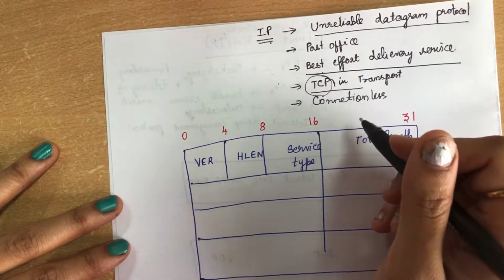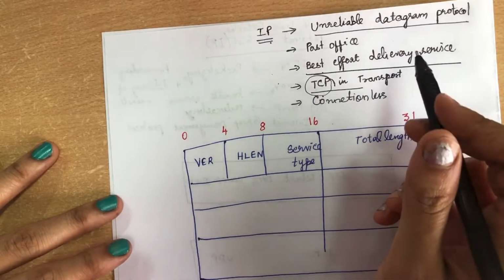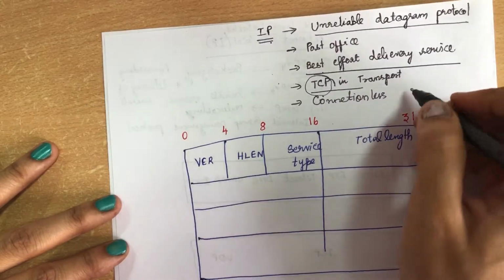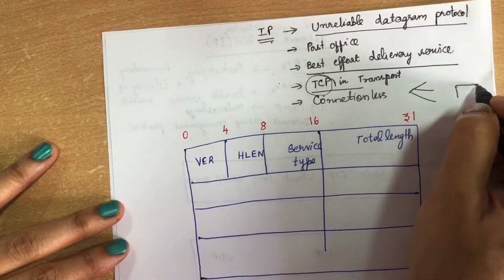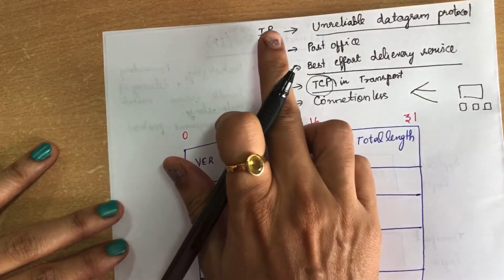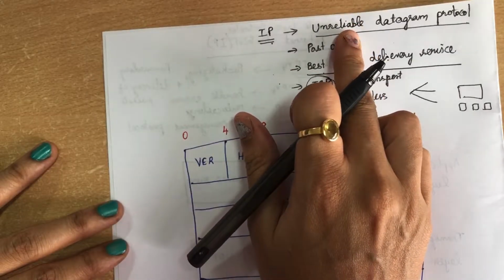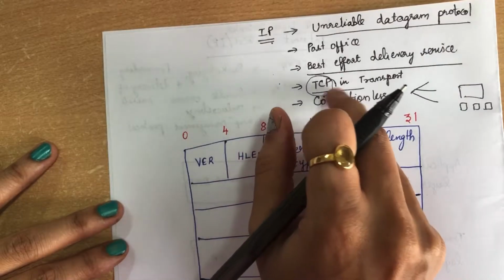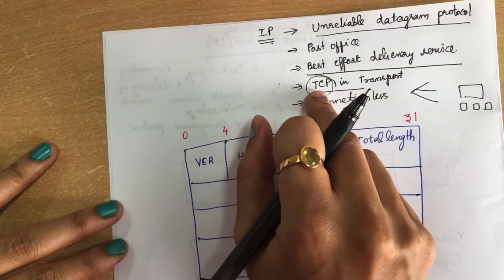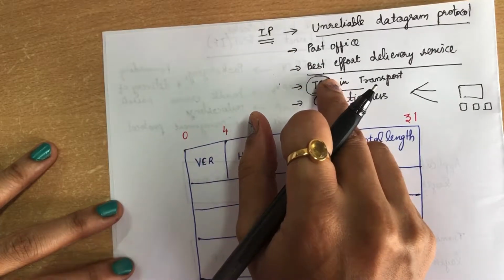So the datagrams can use any path to reach the destination. If they go on different paths, the datagrams can arrive out of order at the destination. So we can say the IP protocol is an unreliable datagram protocol. It is a connectionless protocol. If you want a best effort delivery service, you can couple the TCP protocol with IP, and it will give you that service.